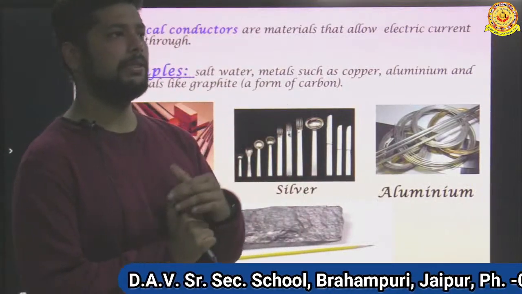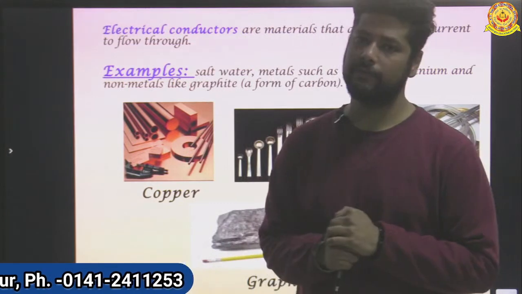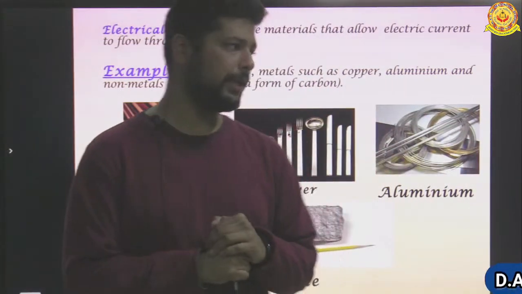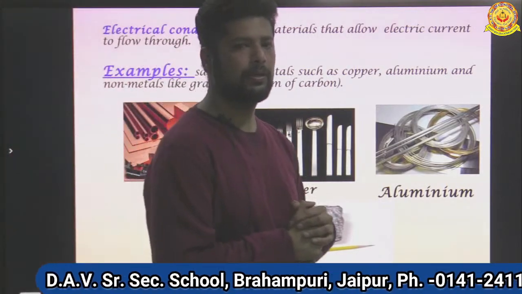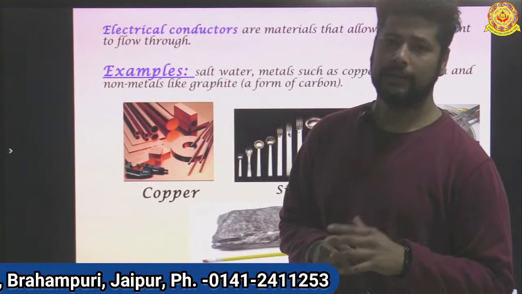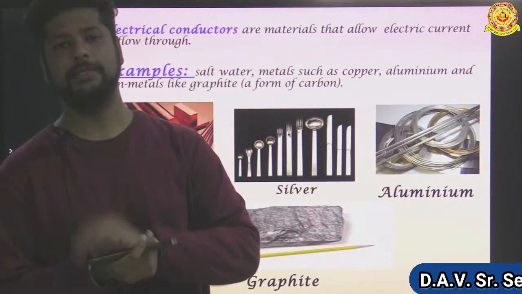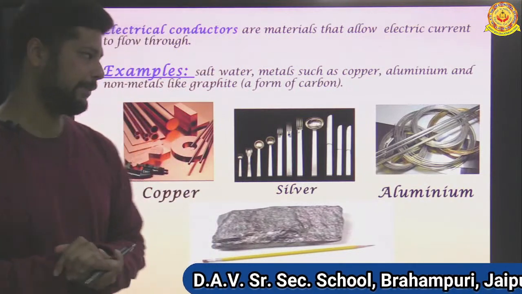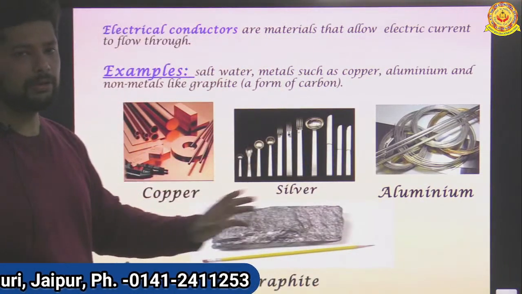So whenever you see a question in your exam about a non-metal which can conduct electricity, your answer will be graphite. Okay, graphite is a good conductor of electricity and it is used in pencils. Graphite is used in the lead of the pencil. When you are writing with the pencil, that black substance is graphite. It can conduct electricity. Copper, silver, aluminium, graphite, these all are good conductors of electricity.